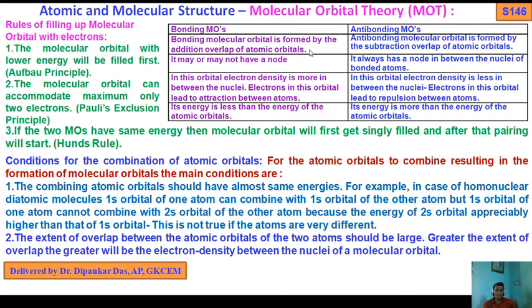We have seen that psi AB equals psi A plus psi B. That means we get the bonding molecular orbital. Similarly, an antibonding molecular orbital is formed by the subtraction overlap of atomic orbitals.